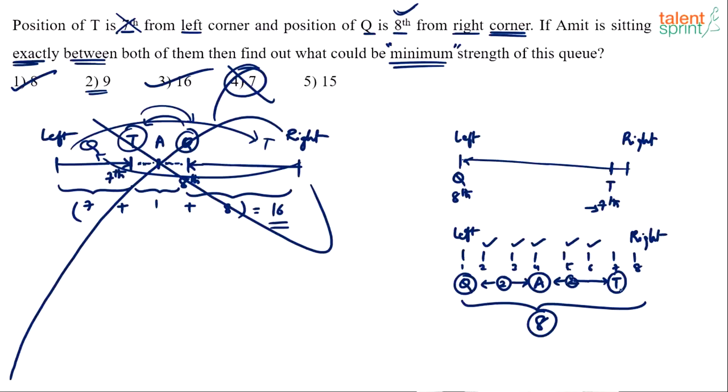It need not be exactly between Q and T. It can be between Q and the right corner, or between T and the right corner, and so on. You're able to follow. So don't go with an assumption that 8 will be the answer. For example, if this is, let's say, 16 and this is 22, then you take 22 as answer. No, that's not the shortcut. That is not the way it works. You actually have to analyze and find out what could be the minimum strength. In this case, it is 8. Q is the 8th person from the right hand, and that itself will give the total number of persons because we are able to satisfy all the conditions.